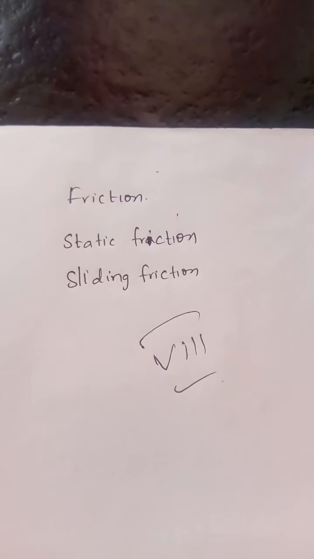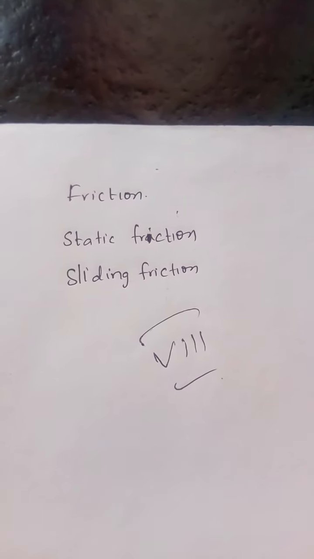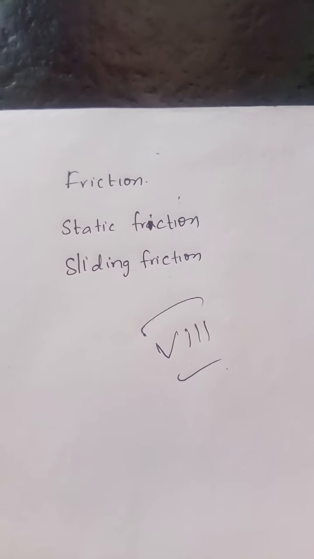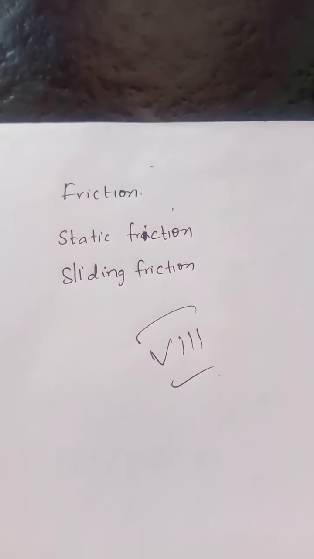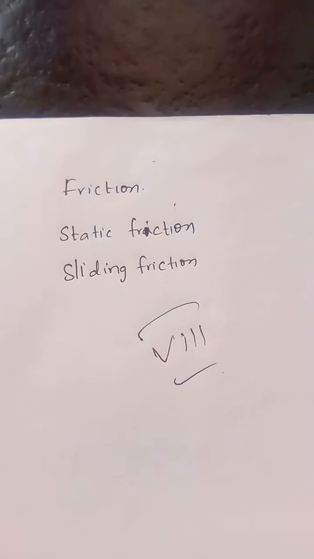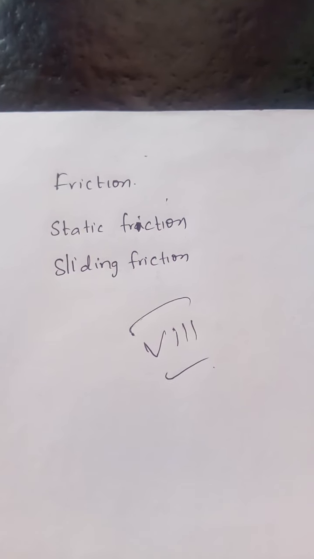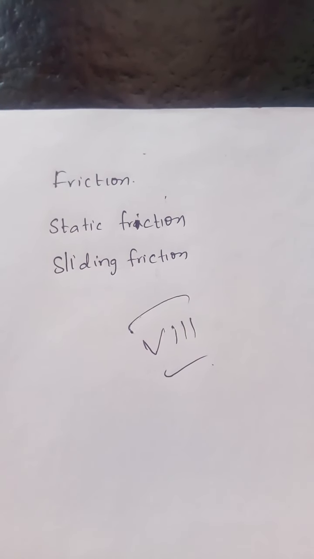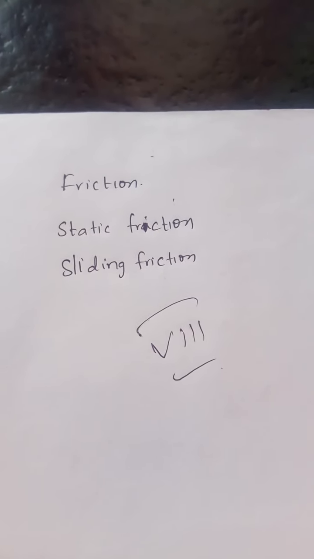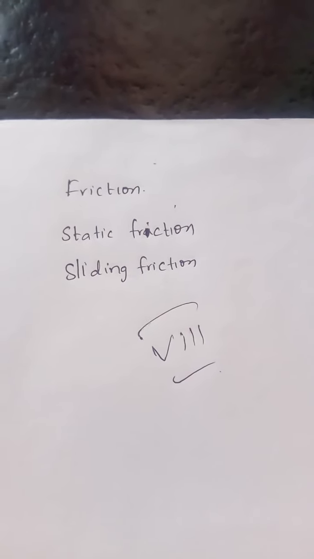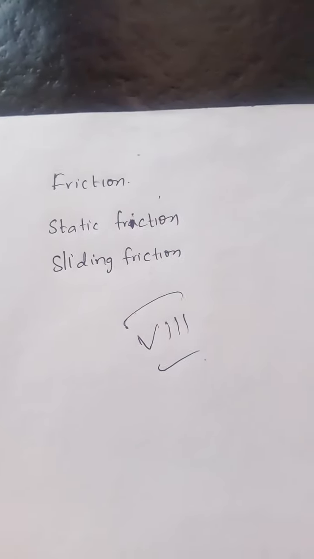Next, sliding friction. Sliding friction comes into play when one object slides over another. Friction is independent of the area of contact. Friction depends on how hard the two surfaces press together. Sliding friction is smaller than static friction.